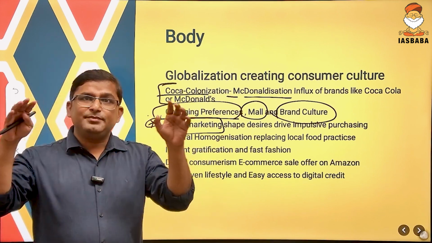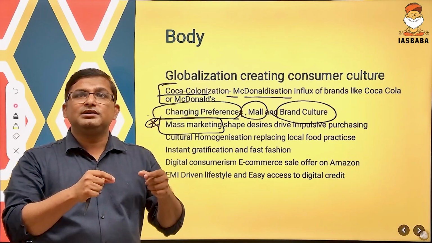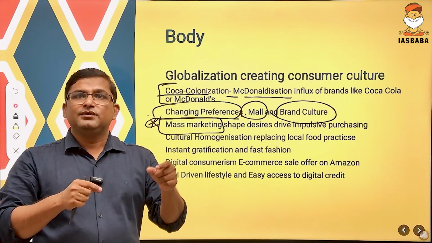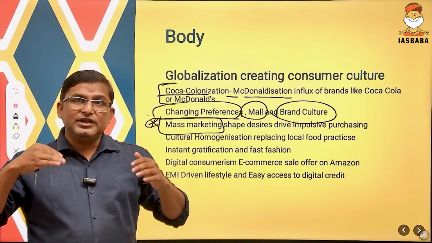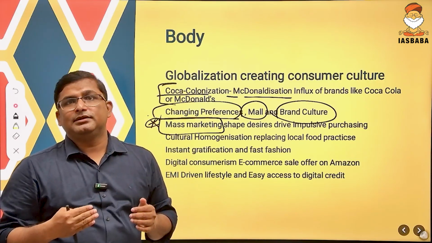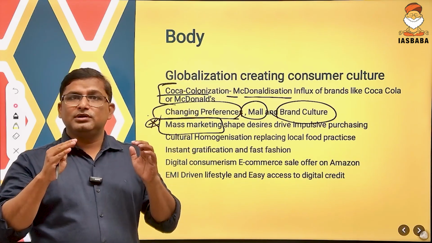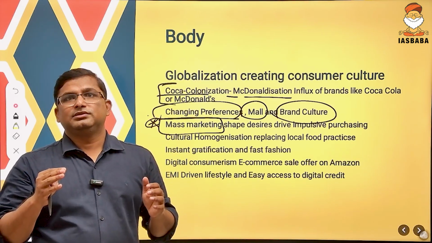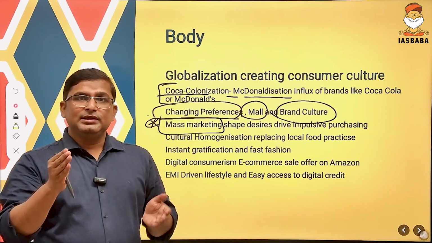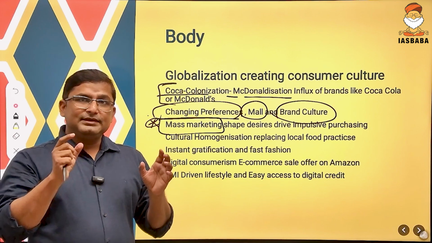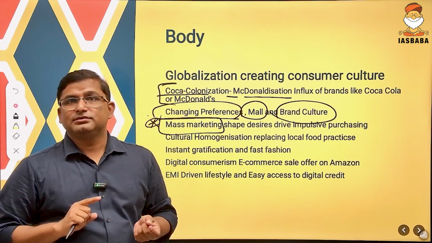So it shapes a desire in our mind that we should also own such brands, such products which our celebrities are using, and this led to the creation of impulsive purchasing in our mind. We start purchasing without thinking about the consequences. Though we are not able, still we are purchasing, just because due to the mass marketing that desire has been created in our mind, and this led to impulsive purchasing.